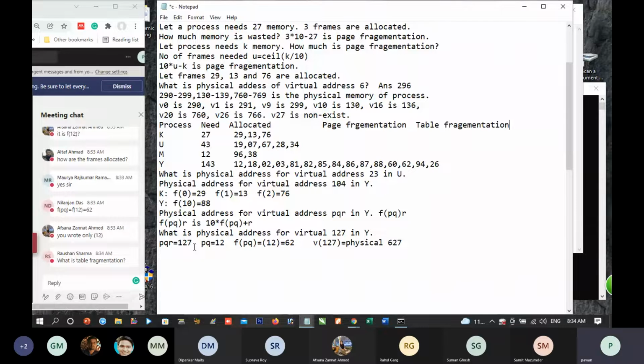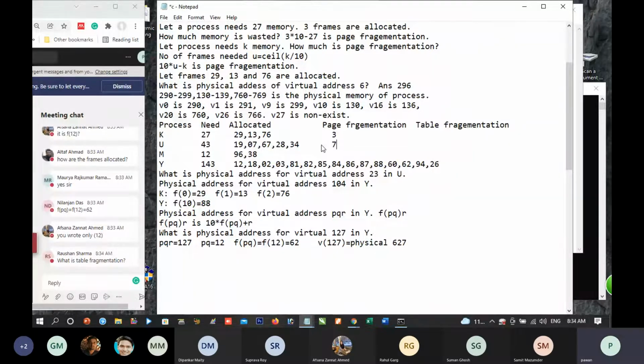Correct. Yes, I will let you know. A process needs 27 memory. We have allotted 3 frames. And memory wasted is 3 because we have allotted 30 memory. In this case, 7 memory is wasted.